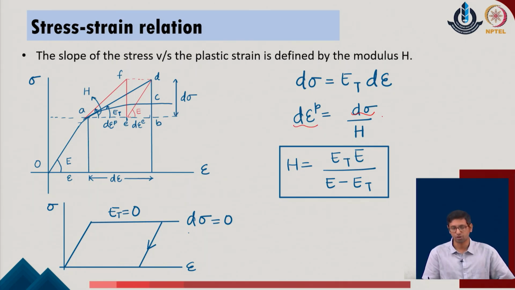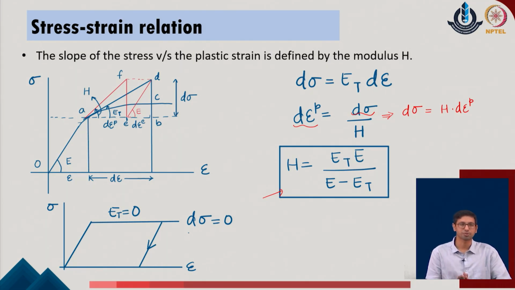So, the user can write this expression also as d sigma equals h times d epsilon p, and the h parameter has been identified as E t times E divided by E minus E t. This parameter is effectively defined for any part of the stress strain relationship where the stress increment is defined with respect to the plastic strain parameter in the given system.